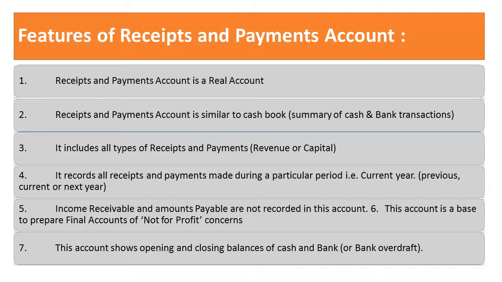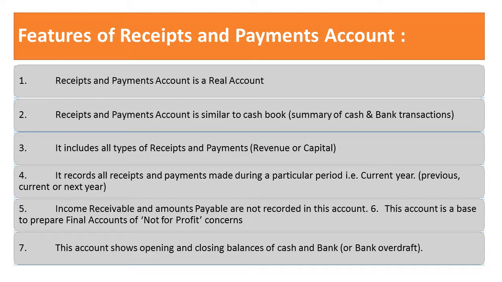Recipient payment account is similar to the cash book. If you remember, when we prepare the cash book, in that we are having the two sides, debit side and the credit side. On the debit side, we normally record all the receipts in the form of cash, and on the payment side, we normally record whatever we have paid in the form of cash. So, recipient payment account is almost similar to the cash book. It includes all the types of the recipient payment.